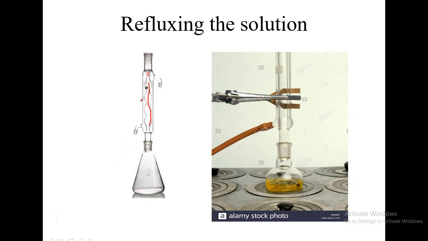So when water is circulated like this, this tube gets cooled, and these vapors also get condensed, and when all the vapors get condensed, they fall back into the conical flask. So the volume remains the same, and at the same time the mixture gets heated up.